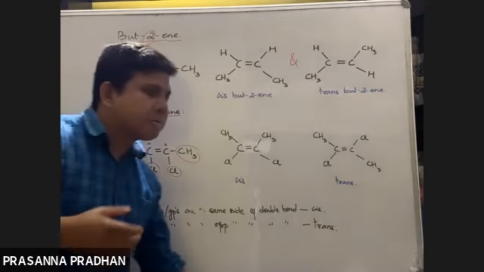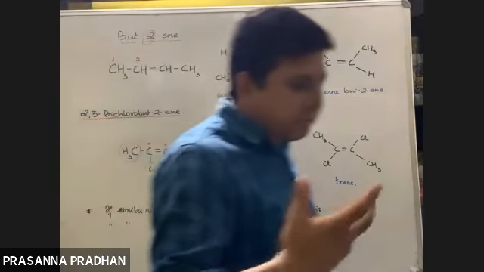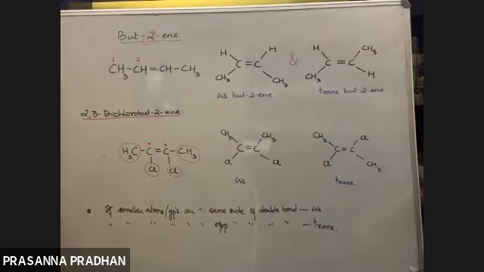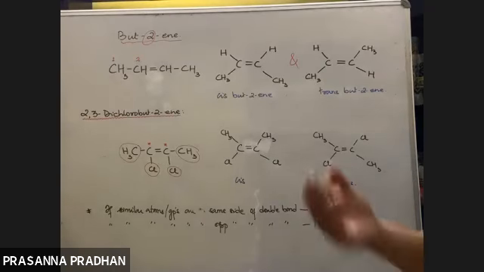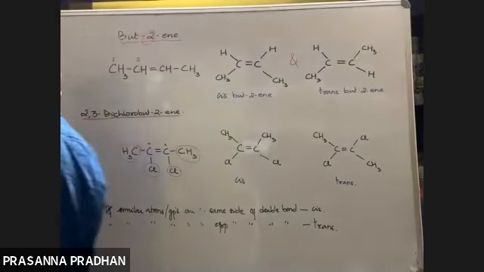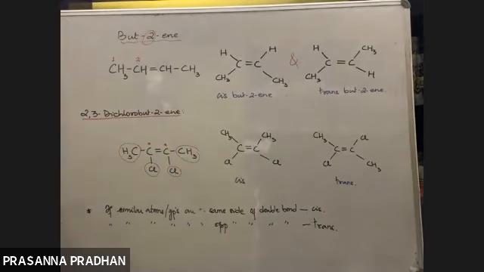If the atoms bonded to double bonded carbon atoms are of the same nature, then they do not exhibit geometrical isomerism. Okay. So is geometrical isomerism understood? Now we can easily predict which one is a cis isomer, which one is a trans isomer, and so on.